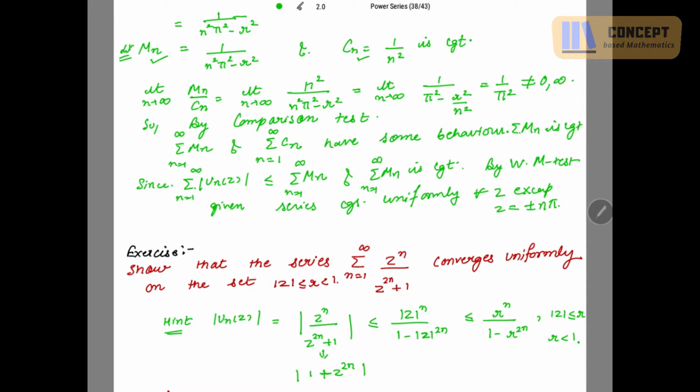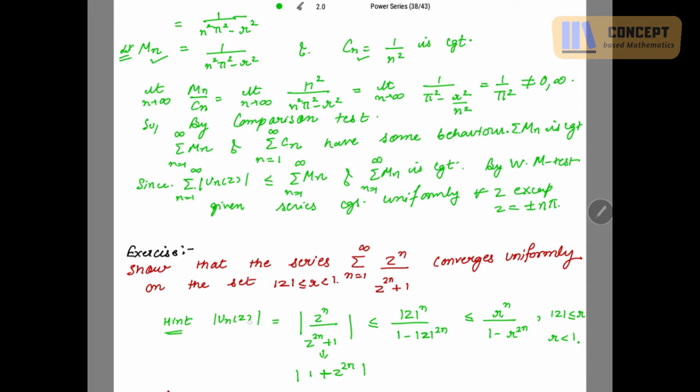So there is an exercise for you. Show that the series summation z to the power n over z to the power 2n plus 1 converges uniformly on the set mod z less than or equal to r, where r is less than 1. A hint is given to you.